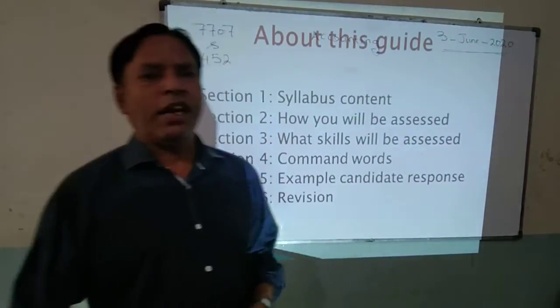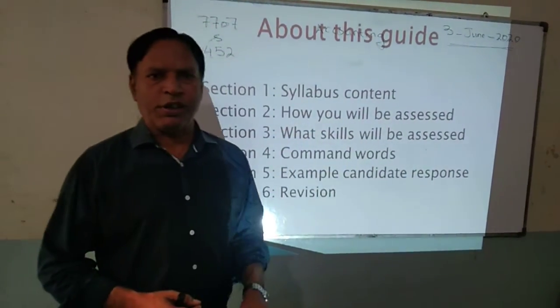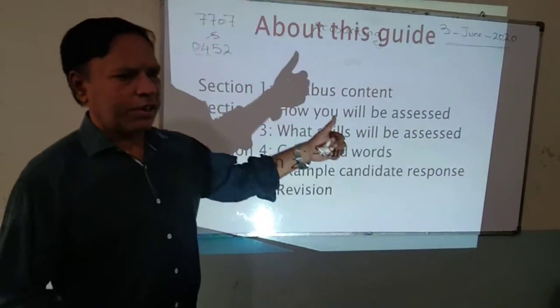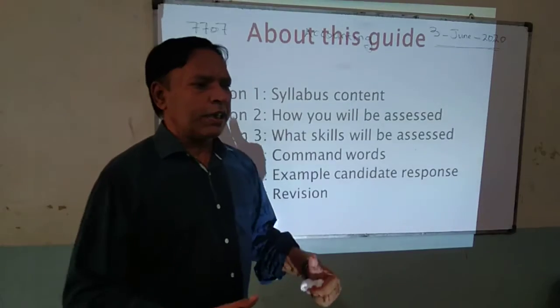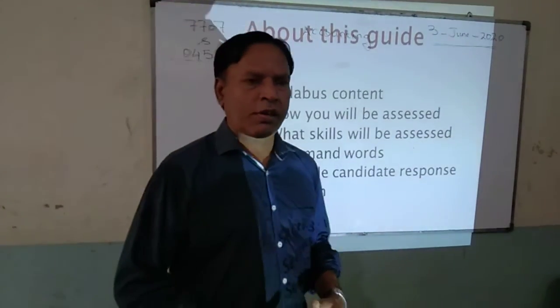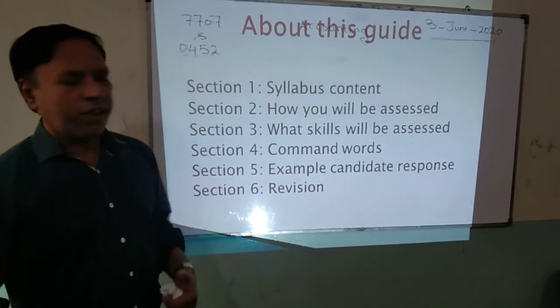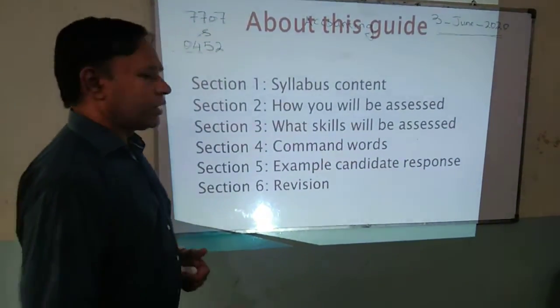Today I will talk about the learner guide for students of Accounting IGCSE 0452 and Cambridge O Level 7707. This guide has 6 different sections. Section 1 has the syllabus content for the students, and in Section 2 you will know how you will be assessed. In Section 3 you will know what kind of skills will be assessed. Section 4 has command words. In Section 5, example candidate responses, and in Section 6, revision.